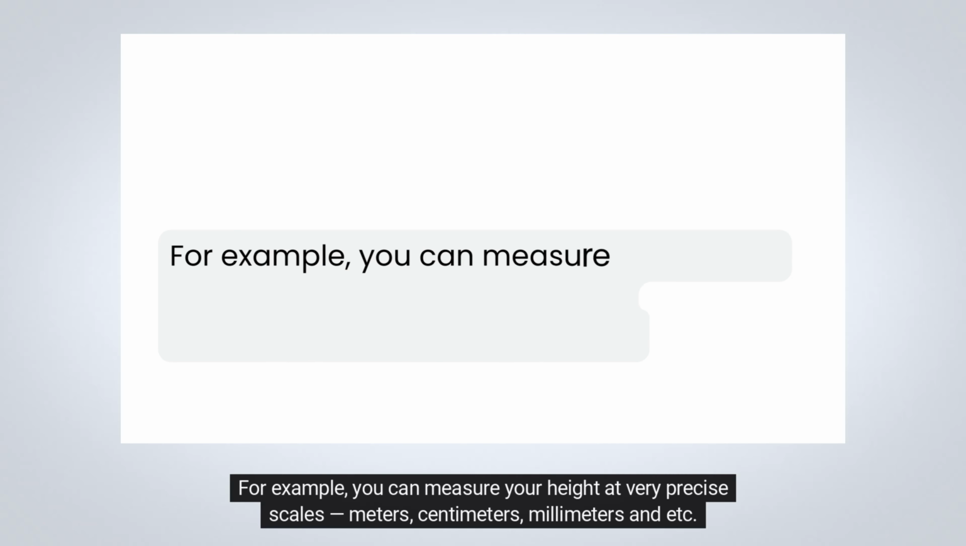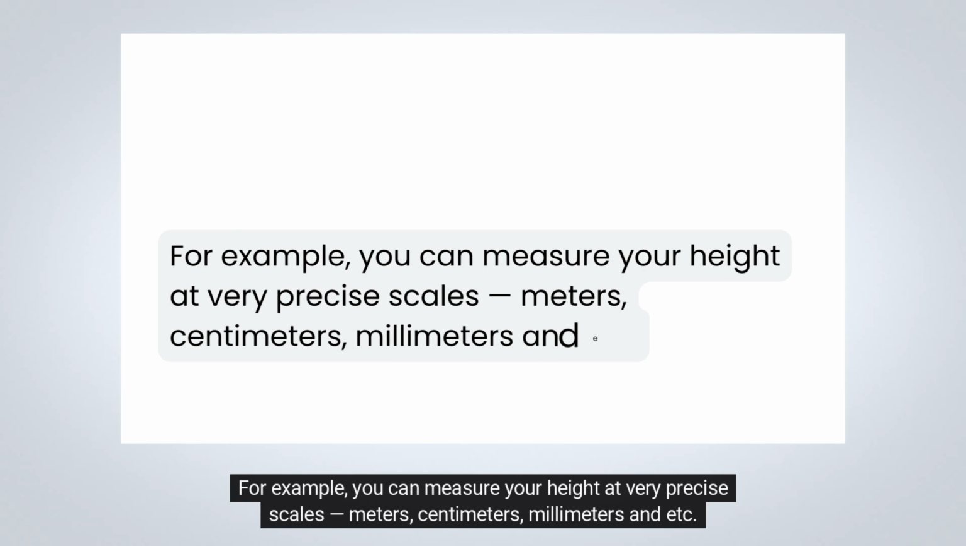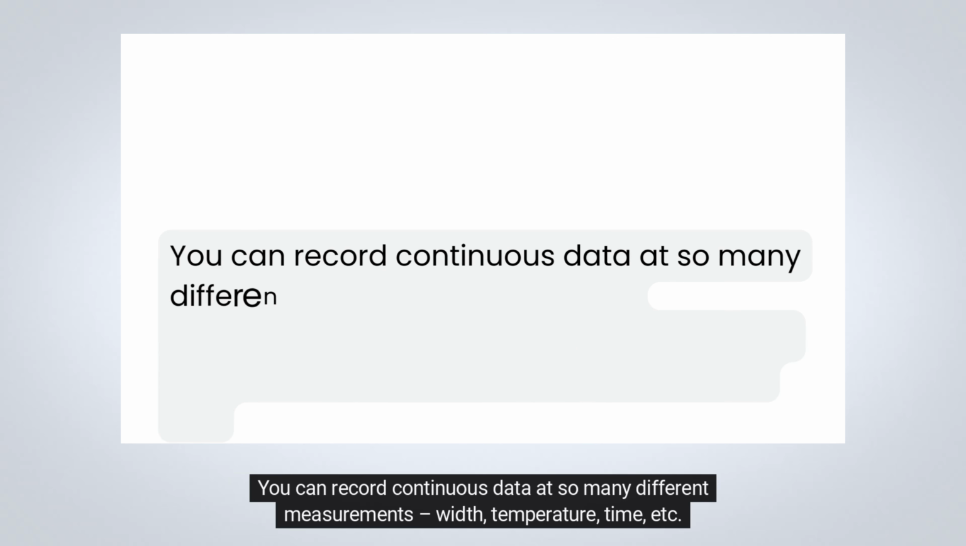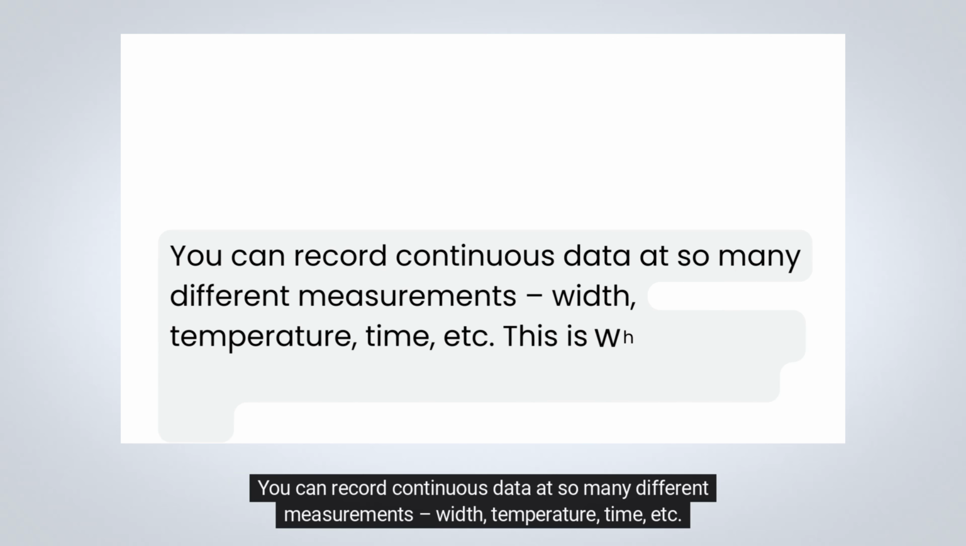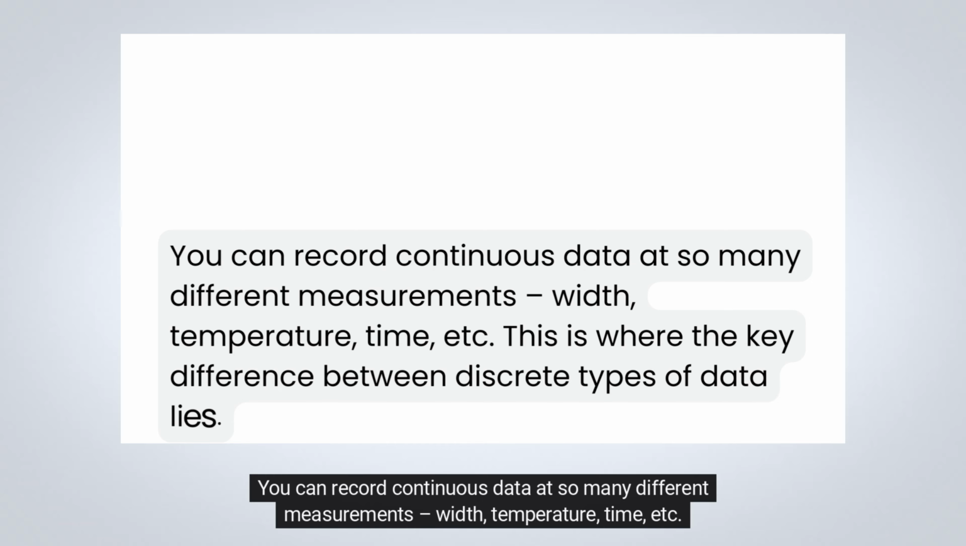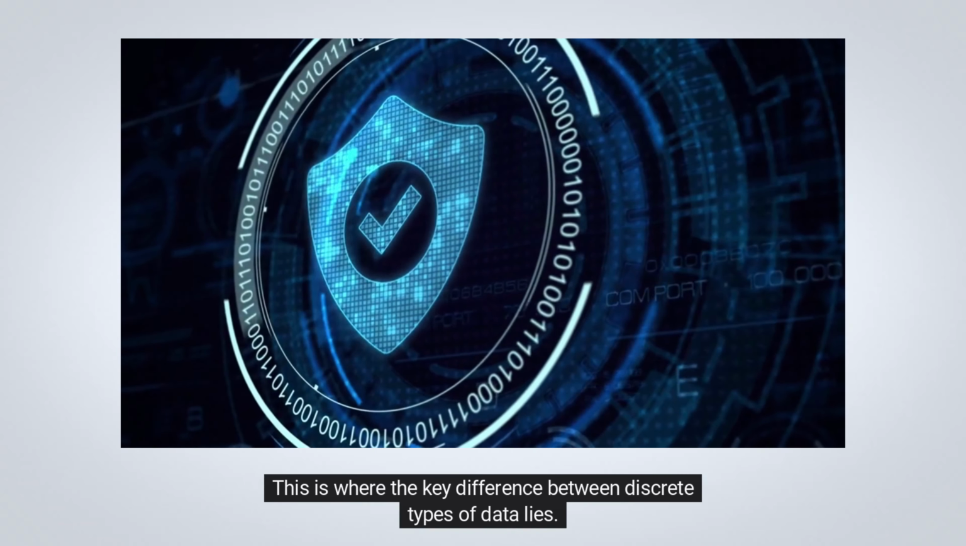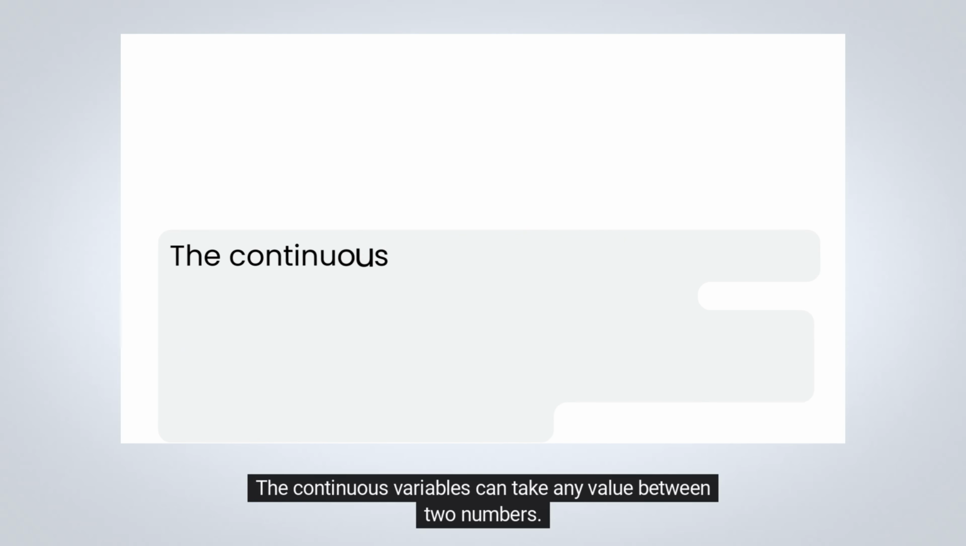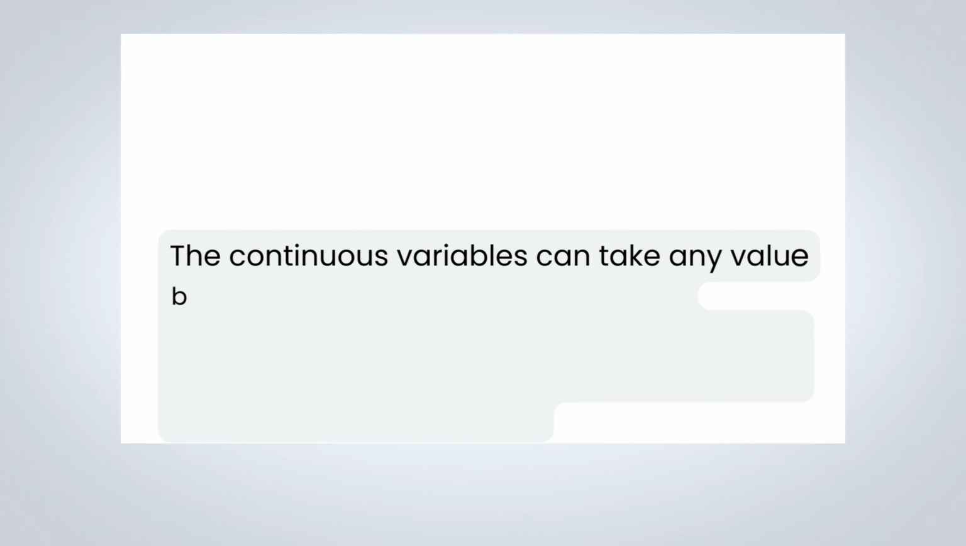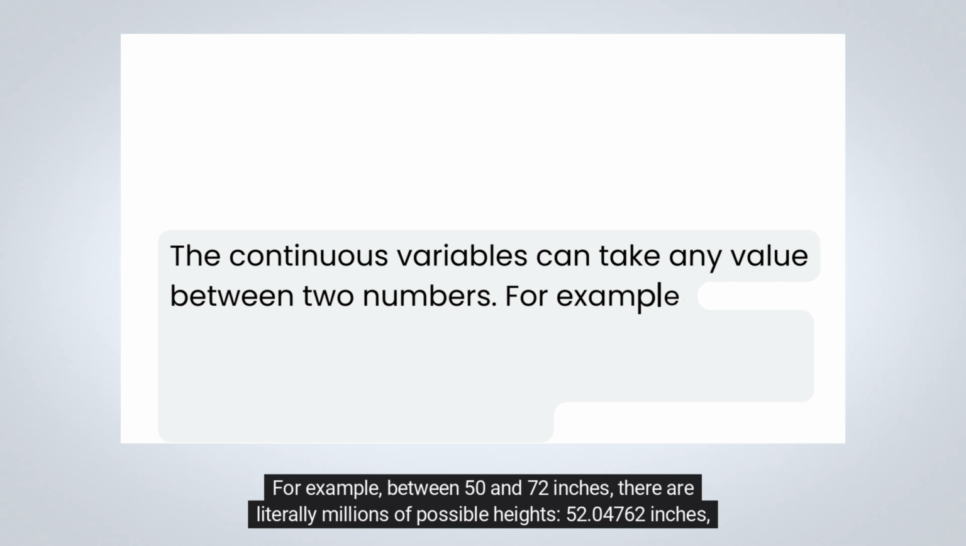For example, you can measure your height at very precise scales, meters, centimeters, millimeters, and etc. You can record continuous data at so many different measurements: width, temperature, time, etc. This is where the key difference between discrete types of data lies. The continuous variables can take any value between two numbers. For example, between 50 and 72 inches, there are literally millions of possible heights: